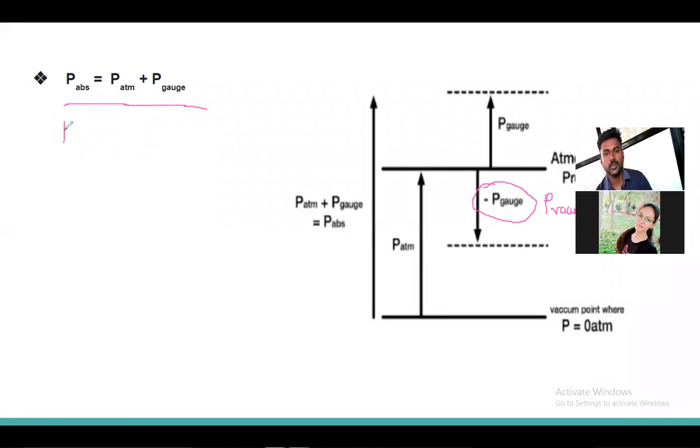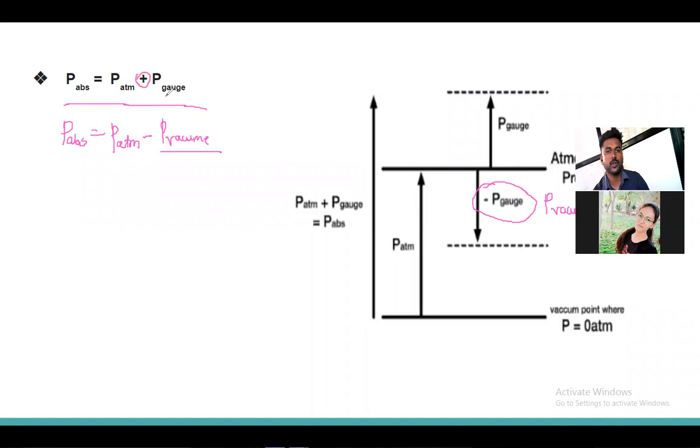If I am dealing with the vacuum pressure, P absolute is equal to P atmospheric minus P vacuum. And vacuum pressure is always negative. So here it is taken as a positive sign. Why?